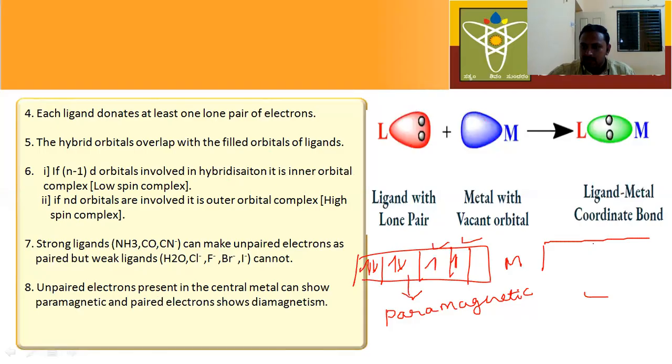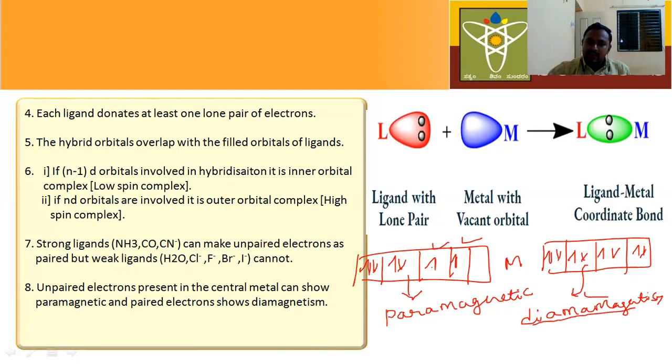For another example, this is also a metal. Yes, I will show. Now tell me, in this complex, is there any unpaired electron? Are there single electrons? There are no single electrons. That's why this complex is called a diamagnetic complex. Diamagnetic complex means what? If there is no unpaired electron, then that complex is called a diamagnetic complex. If there is an unpaired electron, then that is a paramagnetic complex. These are the postulates of valence bond theory.